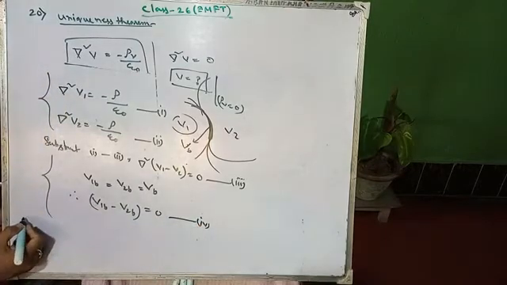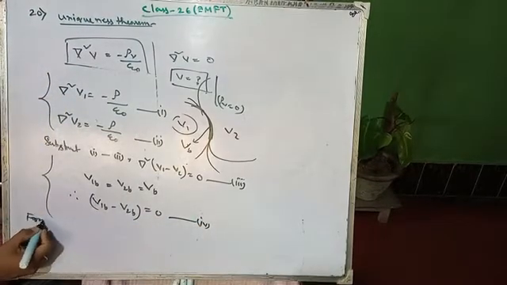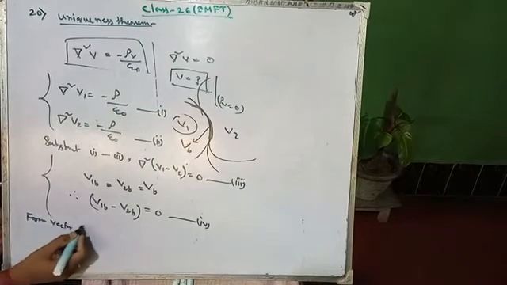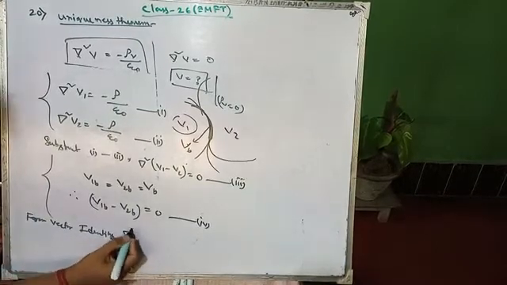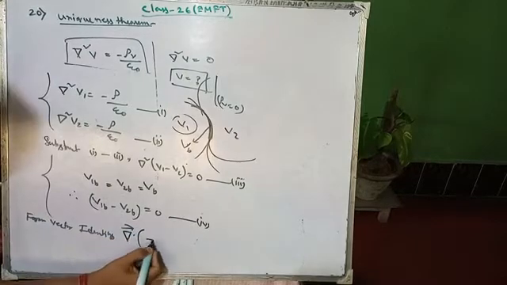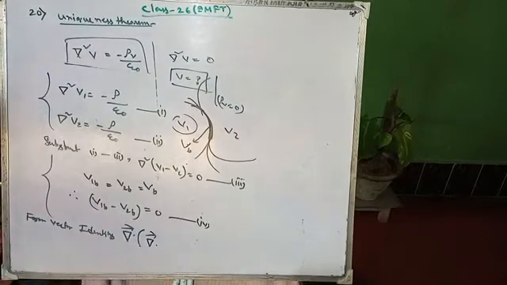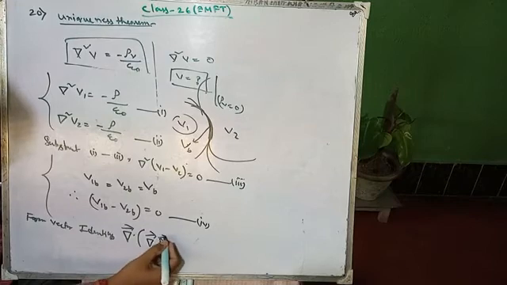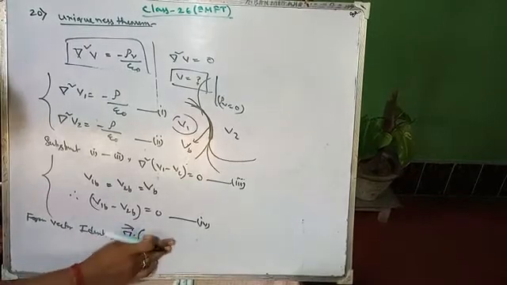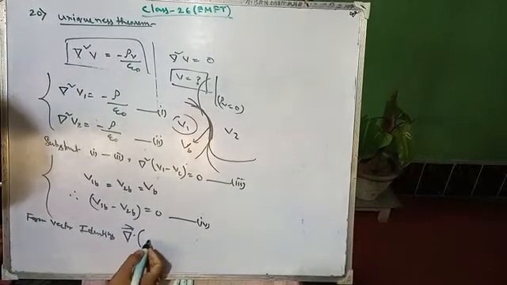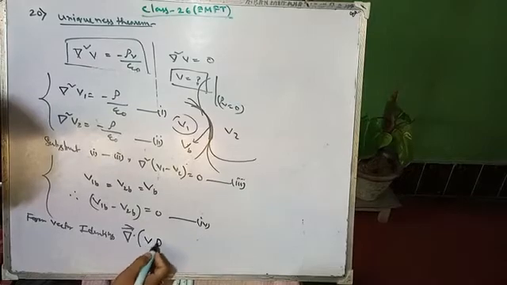Right, now from the vector identity, divergence of V into D vector. Or actually we are writing it wrongly, that is divergence of V times D vector.